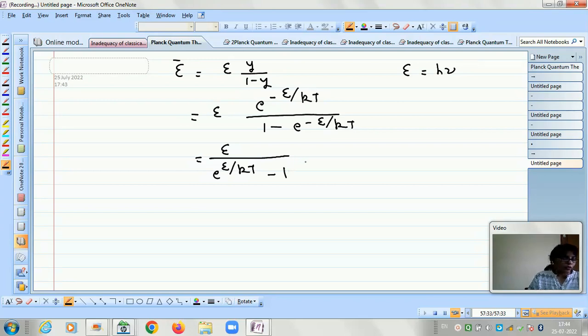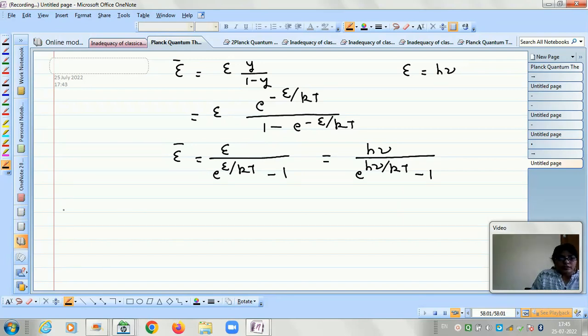So the average energy E bar is equal to E upon e to the power E by kT minus 1. If we substitute the value of E, which is h nu, it will be h nu divided by e to the power h nu by kT minus 1. So this represents the average energy.